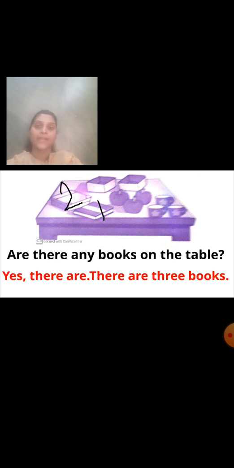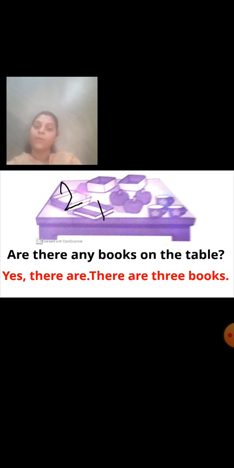We know the exact number of that particular thing. So we have written that number here. Instead of using the word some, we have written the exact number of books. How many books are there on the table? There are 3 books.